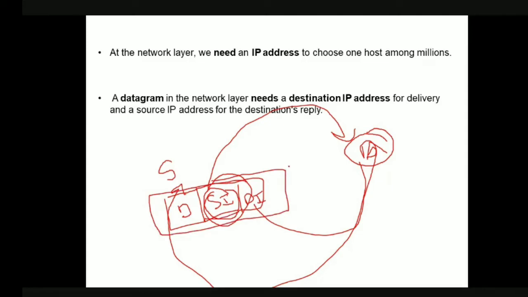Okay, so we know that we are going to send the information in the form of packets or datagrams in the network layer. So this is how we do the addressing in the data link layer and the network layer.